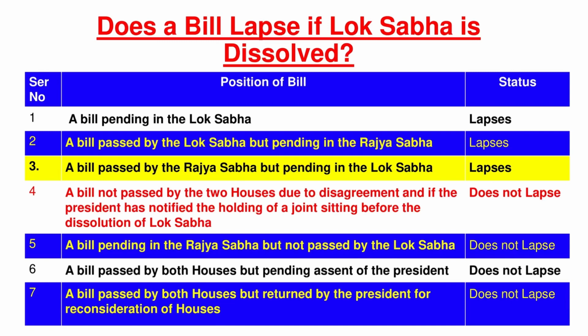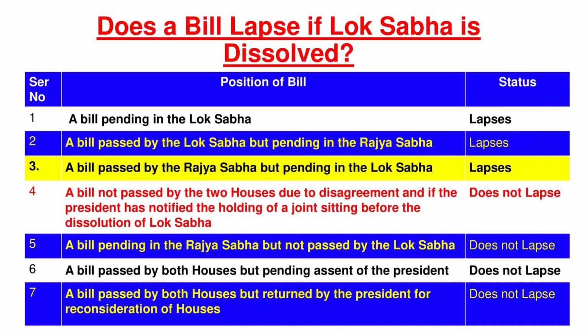However, the following category of bills will not lapse. The first one is a bill not passed by the two houses due to disagreement, if the President has convened the joint sitting of the houses before the Lok Sabha is dissolved. The second condition is a bill pending in Rajya Sabha but not passed by the Lok Sabha. Like this bill which has been introduced by Mr. Yadav, if it is pending in Rajya Sabha when the Lok Sabha gets dissolved, it won't lapse.